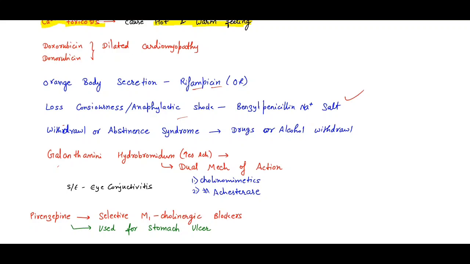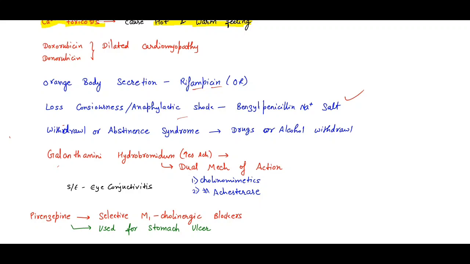Withdrawal or abstinence syndrome is seen in a person taking too much drugs, like narcotic drugs, or too much alcohol. Then they have the withdrawal or the abstinence syndrome.